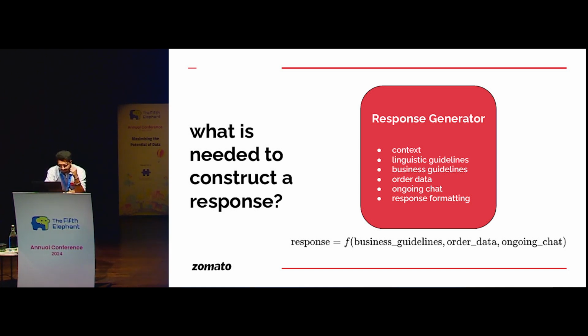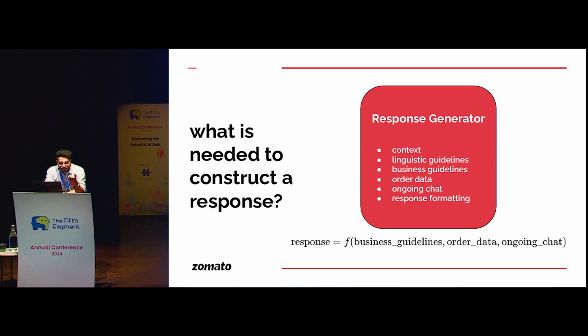You need to pass some context. You need to pass some linguistic guidelines. Zia is the name of the support executive, the AI agent that we have designed. Linguistic guidelines could say something like, you need to be respectful, the customer is aggravated. Then some business guidelines, such as you do not go on and offer coupons without company policies being met, obviously, right? Some order data. Since we're talking about the pre-delivery scope here, what I mean by order data is where exactly your order is at a given point of time. For example, it could be picked up by the delivery partner, it could be on the way, it could still be preparing, or it could be that the rider is not assigned yet due to some reasons. So that is the order data.